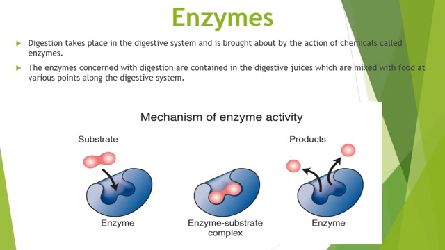Then we talked about digestion, how digestion takes place for whatever we eat. After eating, the process of digestion starts immediately, in which the food is broken down from large insoluble food molecules to soluble small molecules, and then it is absorbed in the watery blood plasma. Then we discussed how food enters your body through your mouth, and that it goes into the esophagus, a long tube which connects to the stomach. Then food enters the stomach and then the small intestine and then the large intestine, and then it is excreted out from your body.